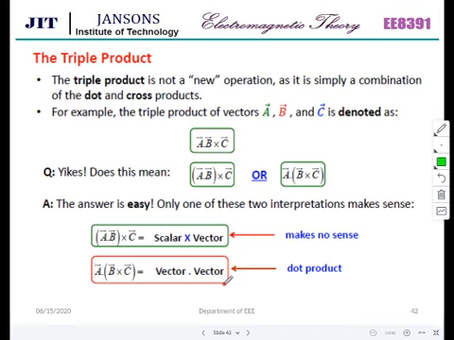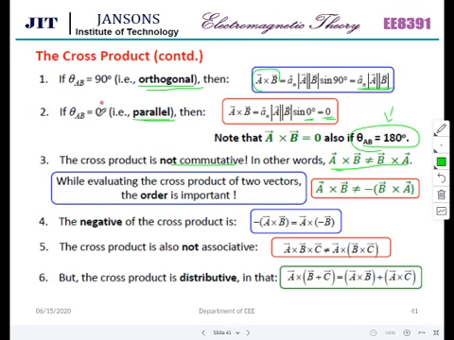Each and every day you are supposed to finish off the assignment and post it in the IMS portal. So today's assignment: we have a lot of properties.